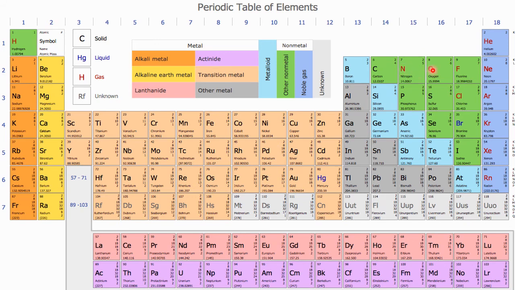Chalcogen means ore formation. If you see the list of ores and minerals in the earth's crust from geography or from the metallurgical department, we see that most metals occur either in the form of oxides or sulfides. That means metals occur in this form or in this form, which are in the same family. So they are called the chalcogen, ore formation group.